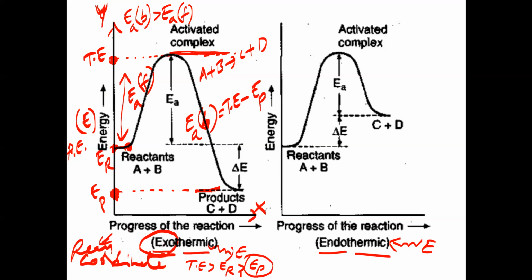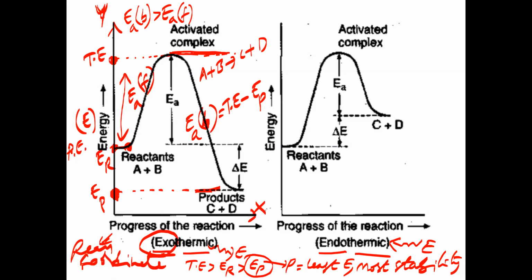When the energy of products is least, the stability of products will be highest. So when products have least energy, they will have the most stability. So the products have least energy and most stability. Remember, stability is always inversely proportional to what? Energy. Less energy indicates what? Most stability. Am I following?